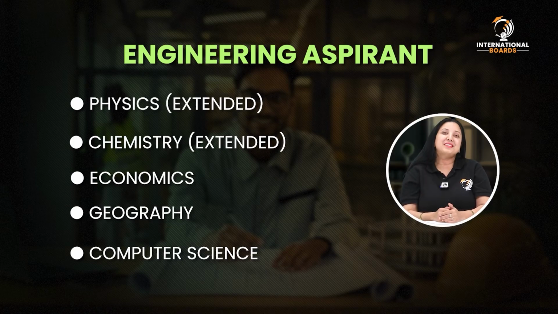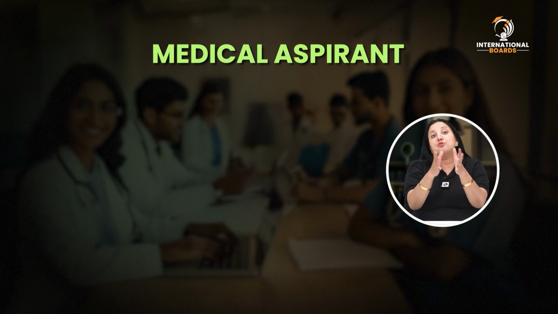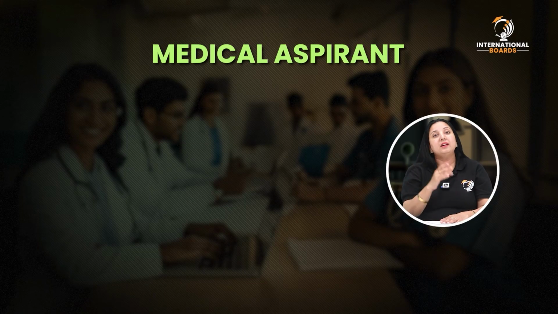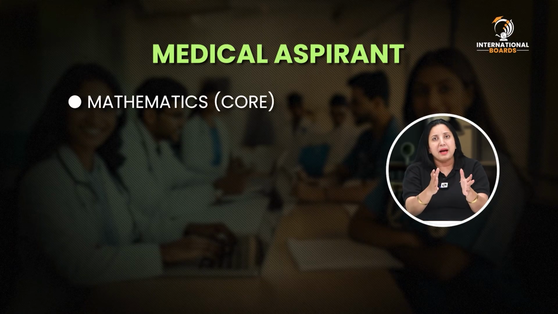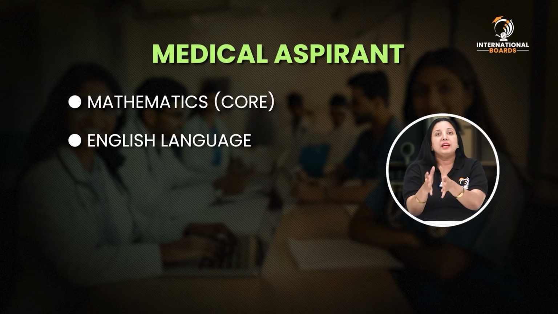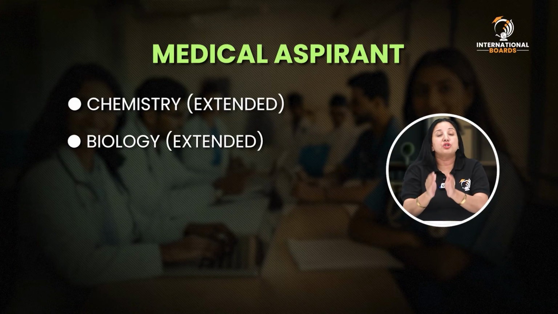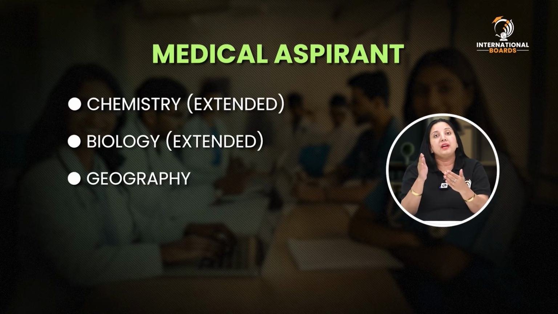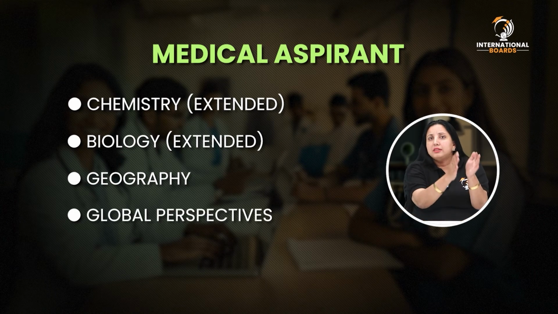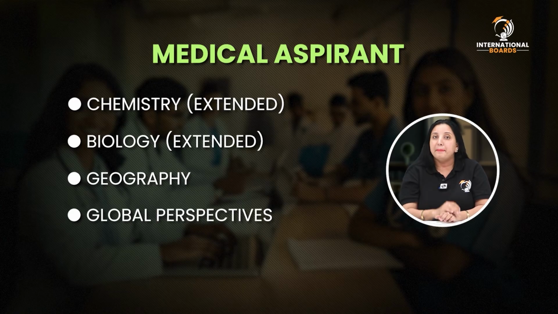Now let's talk about scenario 2, that is our medical aspirant. If a student is more inclined towards a medical career, they might choose mathematics. Over here, core will work out. Then English language, English literature, French. Physics, chemistry and biology should be extended. Besides that, they can opt for geography and global perspective. Now this ensures they are well prepared for a future in medicine.